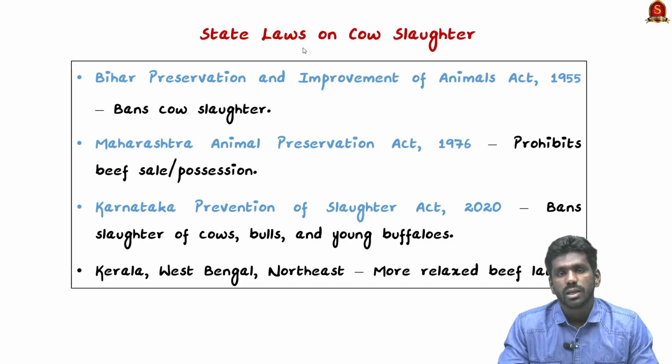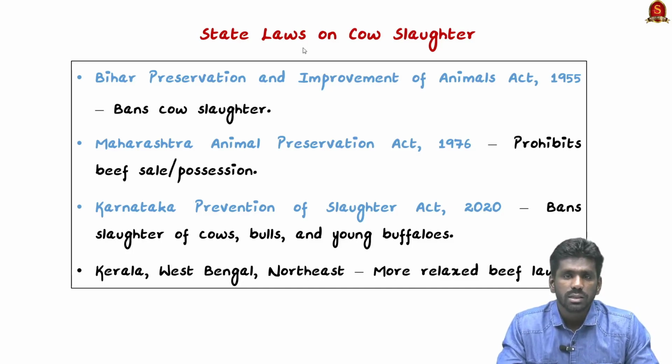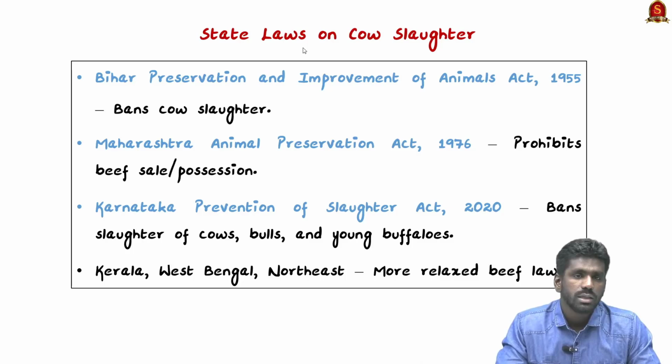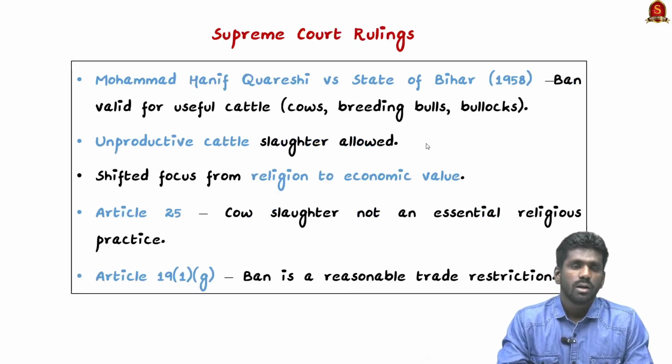Some states like Kerala, West Bengal and some northeastern states have relaxed laws and they allow beef consumption. So these are the varying laws across various regions regarding cow slaughter. Now let us see the Supreme Court rulings on cow slaughter.